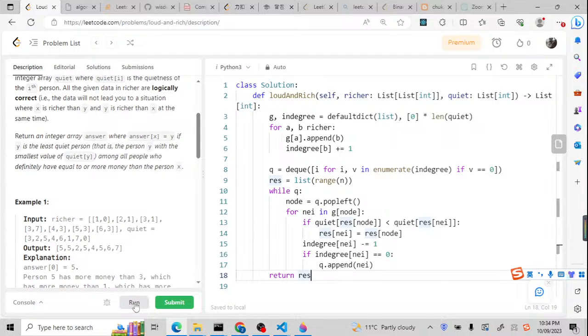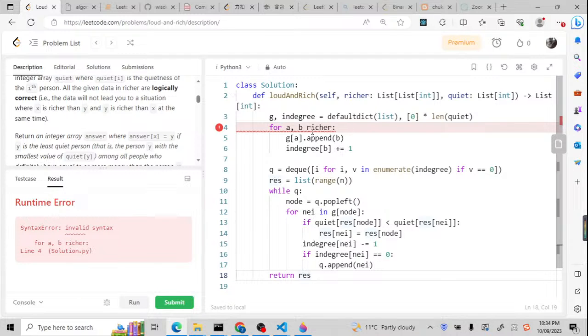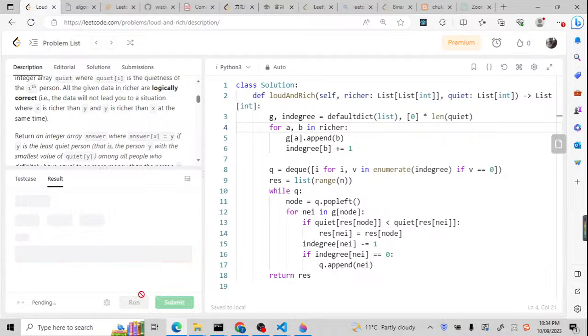Let's just run it to check if it works. So for a, b in richer, I forgot an in. Now let me run again.